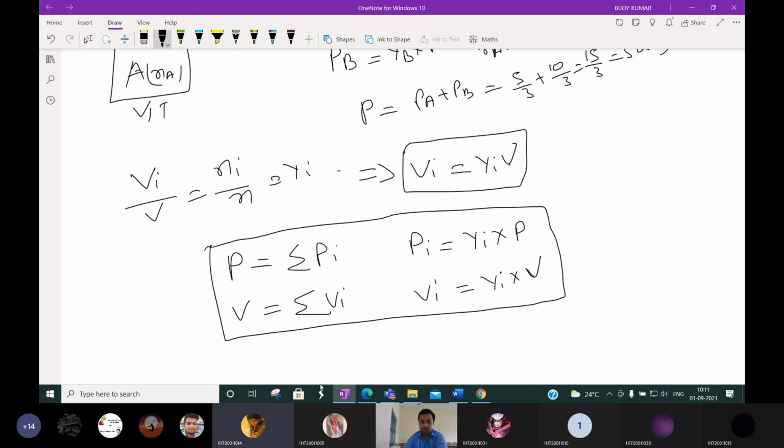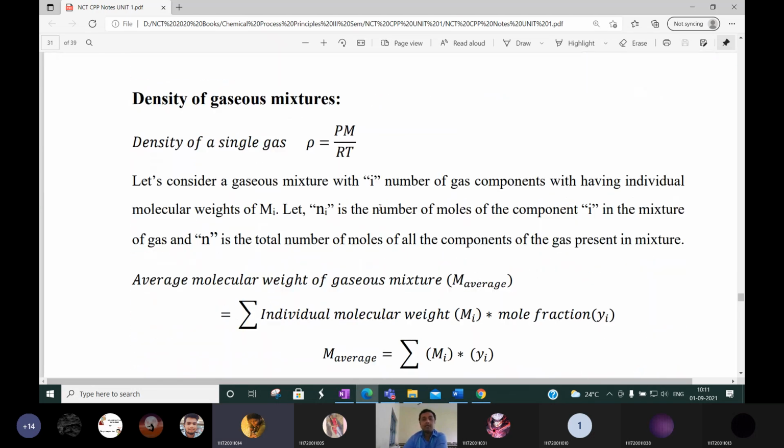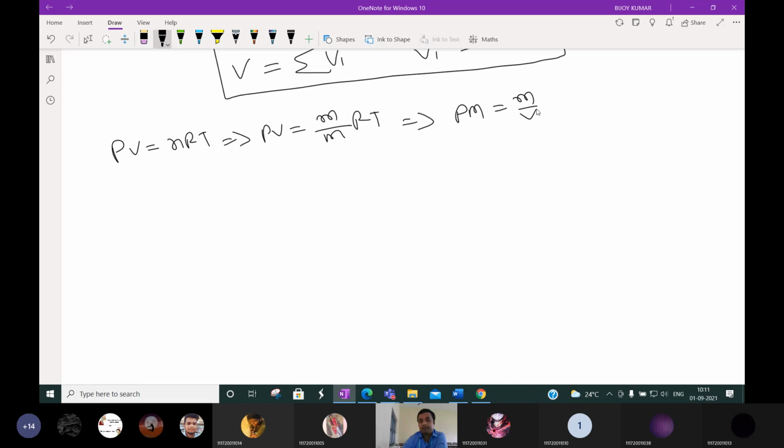Okay, so next, these things we discussed. Then density of gas mixture. Okay, so how to calculate density of a single gas? We know that PV is equal to nRT, or we can say PV is equal to mass by molecular weight into RT, or you can say pressure into molecular weight is equal to M by V, RT, mass by volume, or you can say PM is equal to density RT, or you can say density is equal to PM by RT.